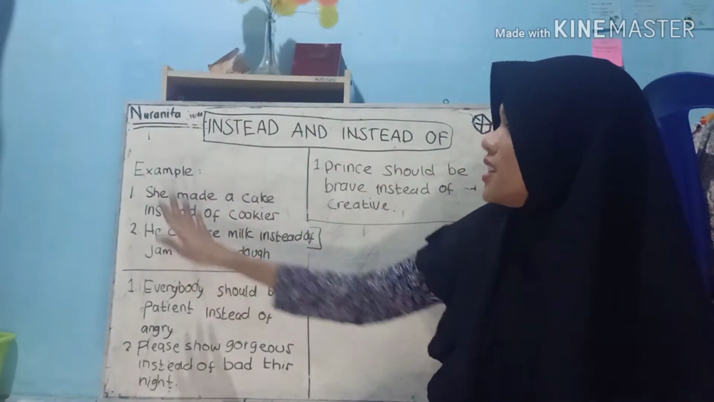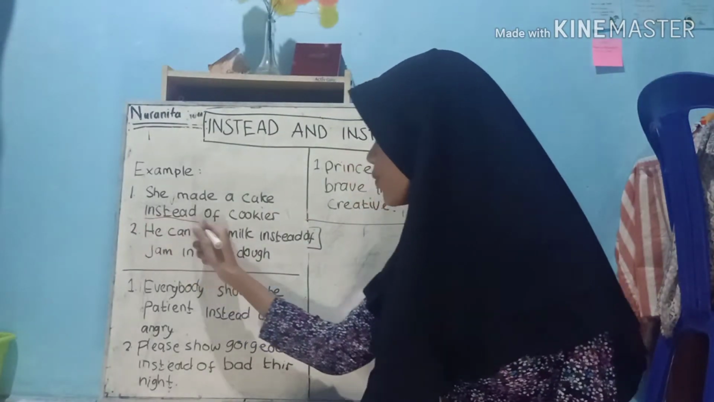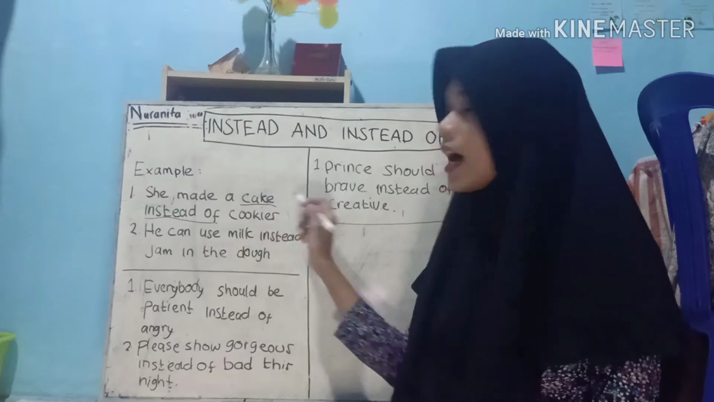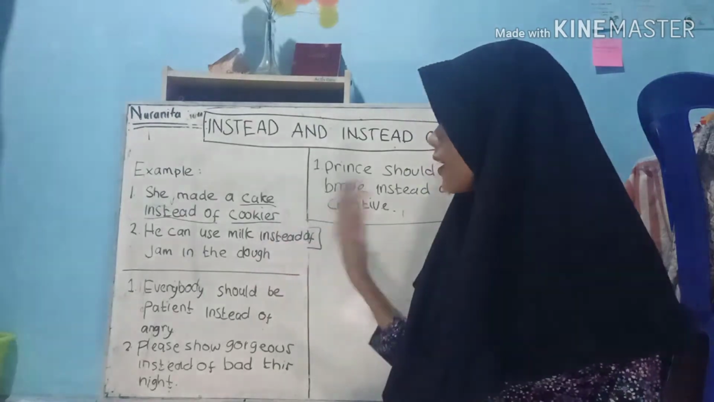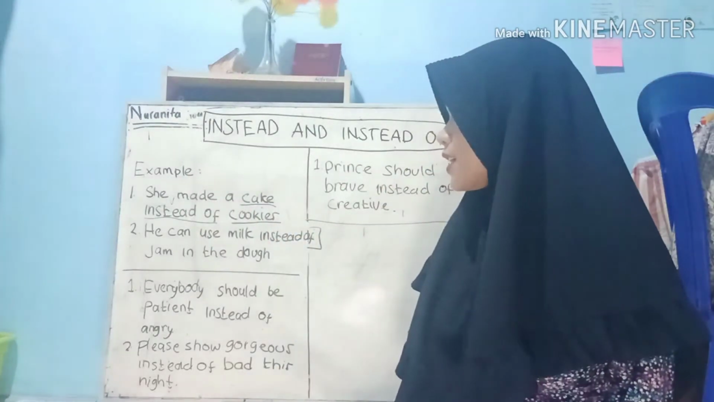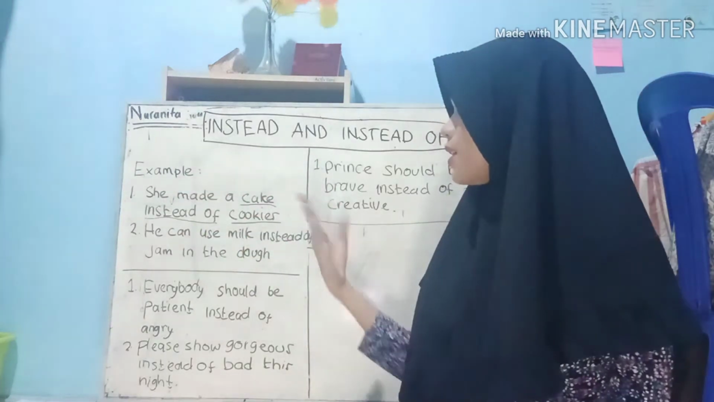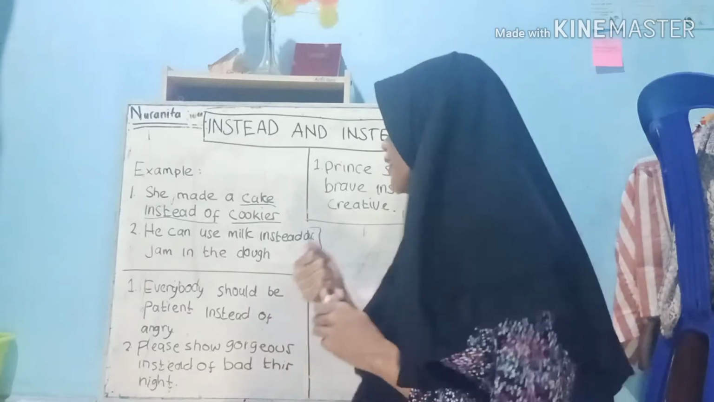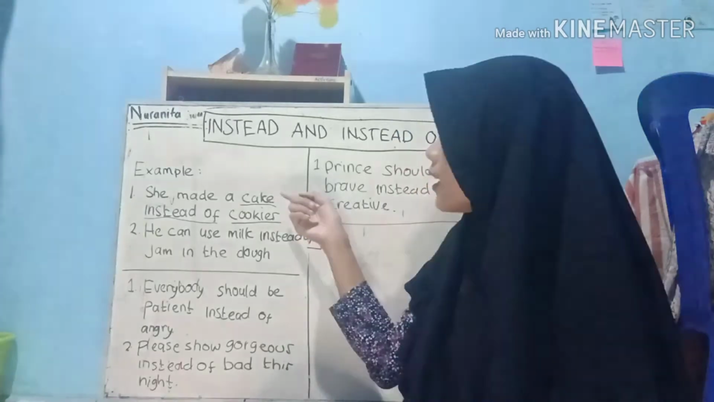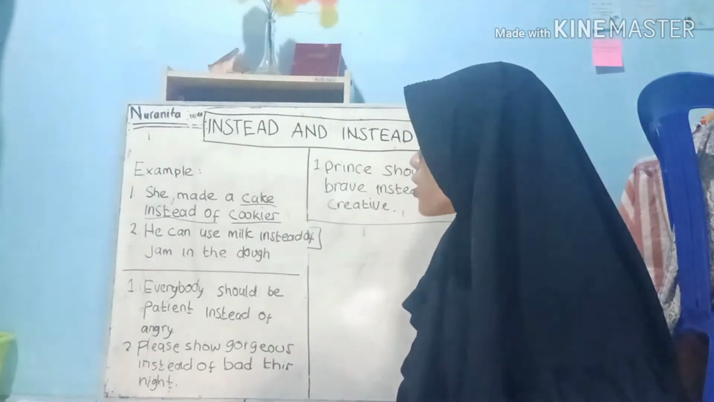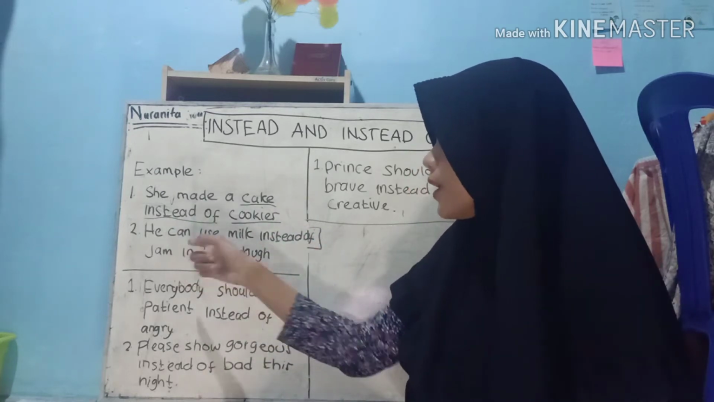So let's see the example. Example number one: she made a cake instead of cookies. So this is instead of as a preposition, and this is a noun, and this is also a noun. So cookies is the alternative to what she made, because she made a cake, so she has an alternative, which is cookies. Instead of is used to replace the object cookies. So example number two: he can use milk instead of jam in the dough.